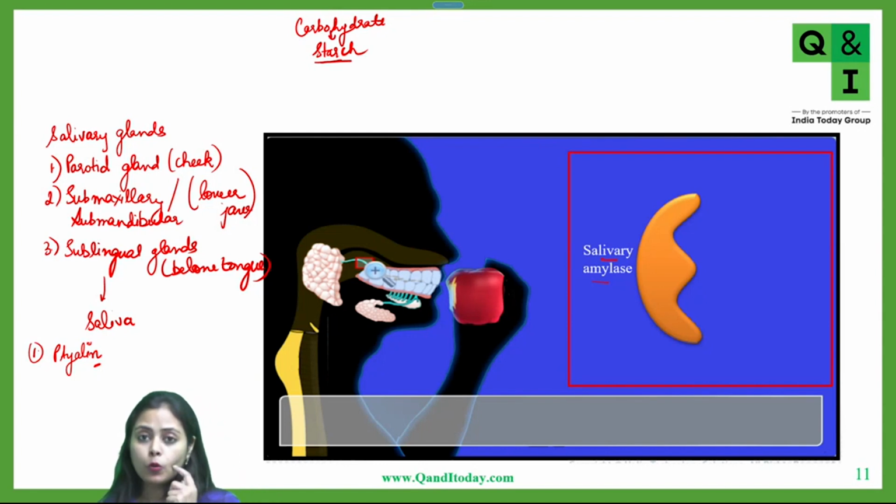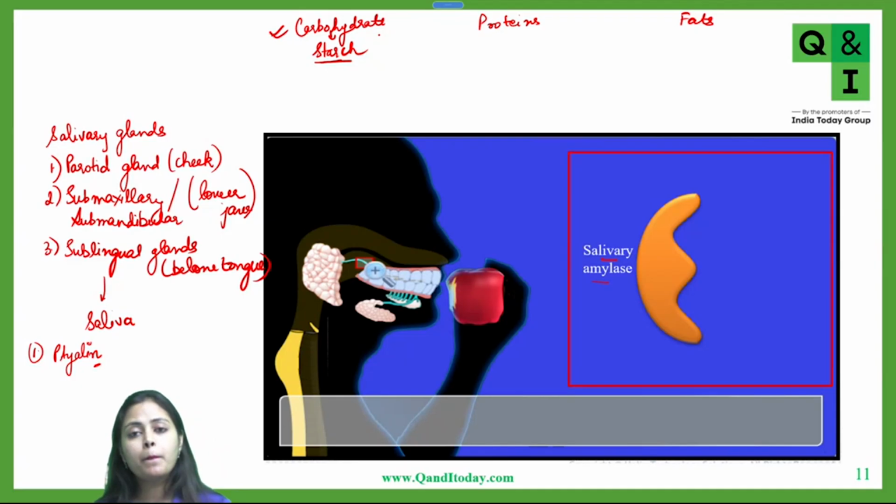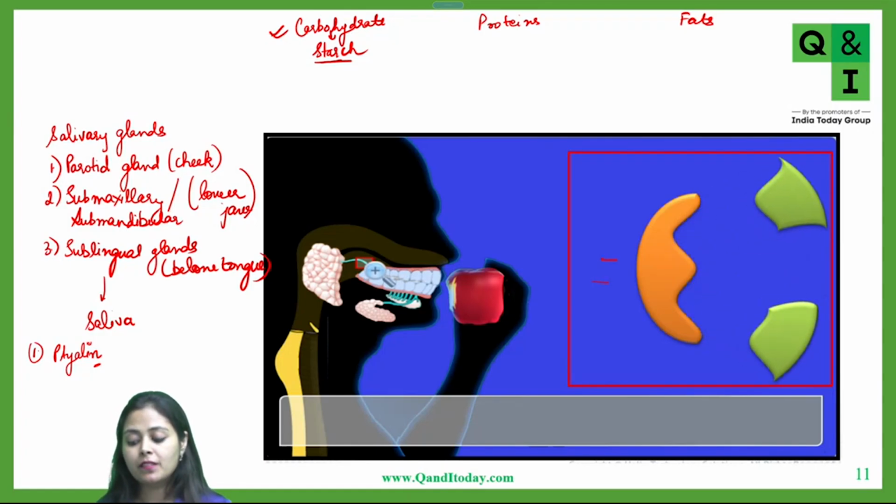So in the mouth, the digestion of the first nutrient, which is starch, begins. Out of carbohydrates, proteins, and fats, the digestion of carbohydrates begins in the mouth. First of all, salivary amylase acts on starch, and you can see from here, it is converting starch into maltose.